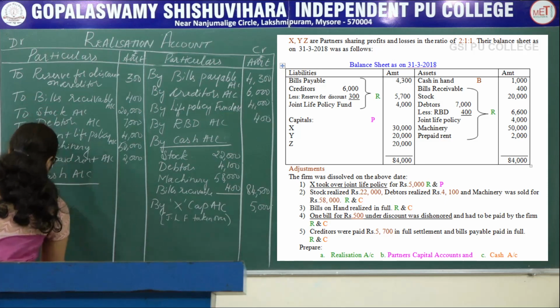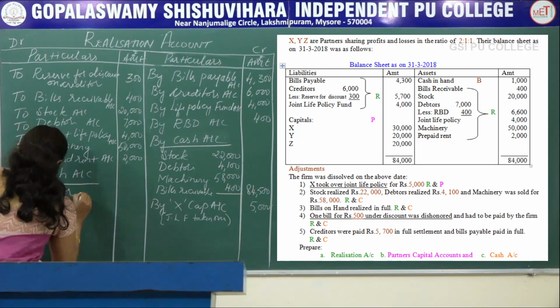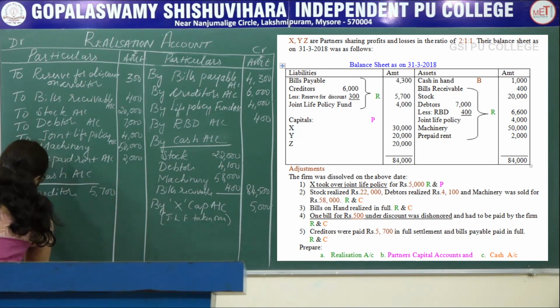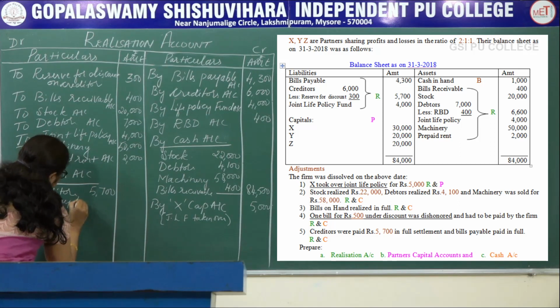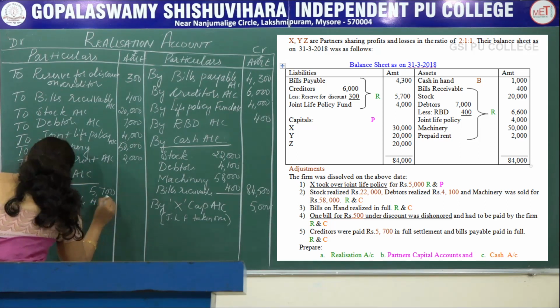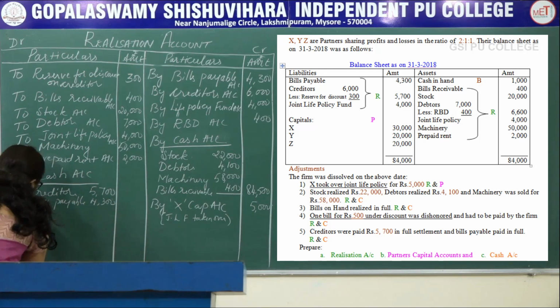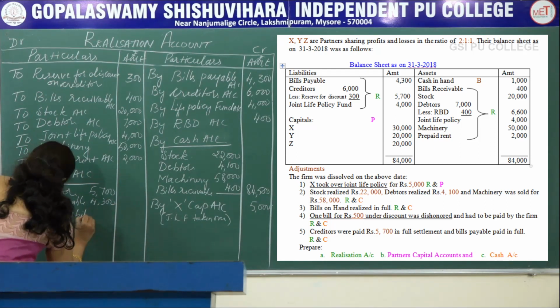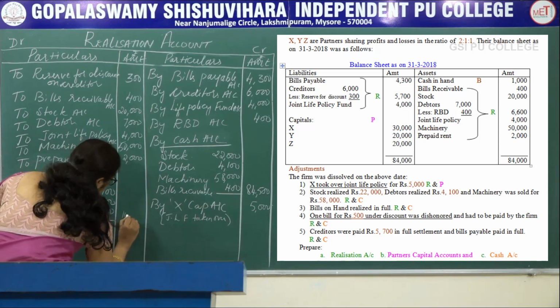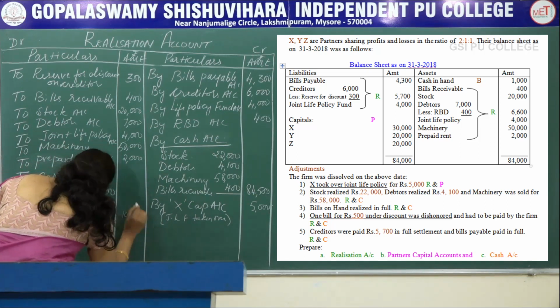So creditors 5,700. Next, bills payable amounted to rupees 4,300. Next, dishonored bill is there 500. Total 10,500.